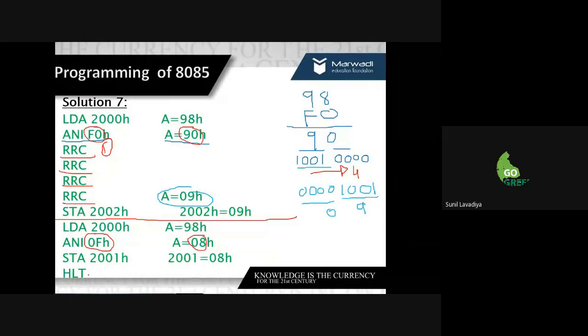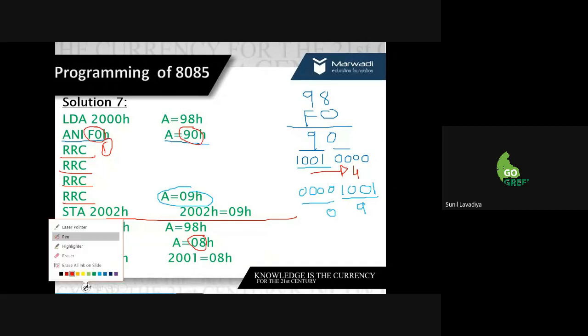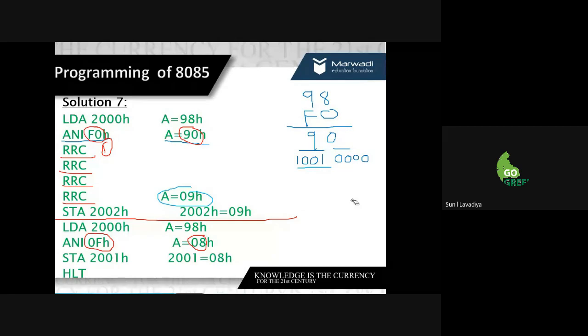Suppose here, let me write here. If I do the shifting the first time, this is the original. I used RRC right now. So what will be the data? 0, 1, 0, 1. So this is shift one time.